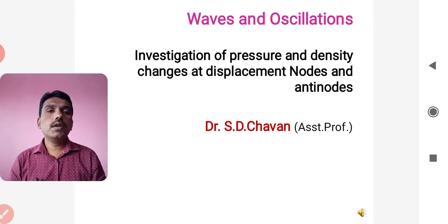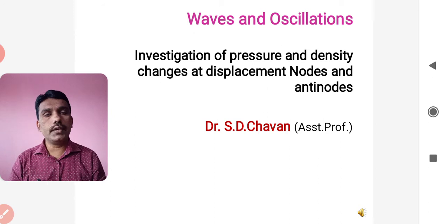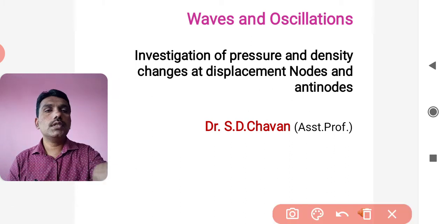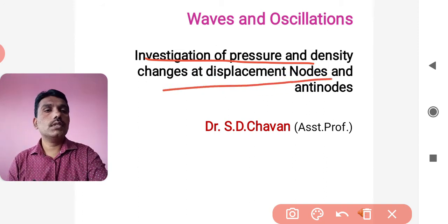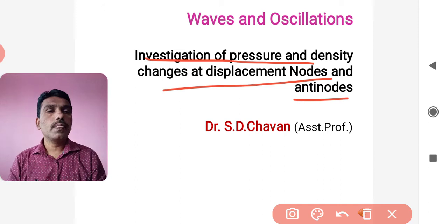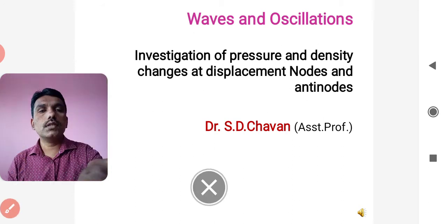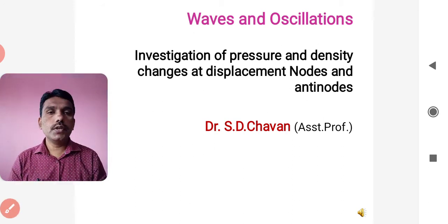Now today we are going to see what exactly the pressure and density changes are at the points of node and antinode. So that's why the title is the investigation of the pressure and the density changes at the displacement nodes and antinodes. So what exactly are the changes that occur at the node point and the antinode point as far as the pressure and the density are concerned.